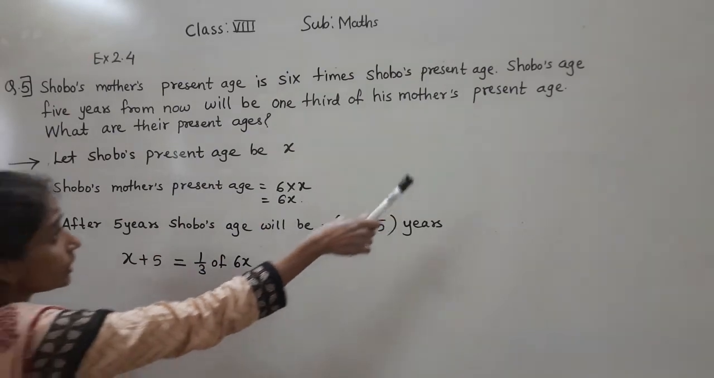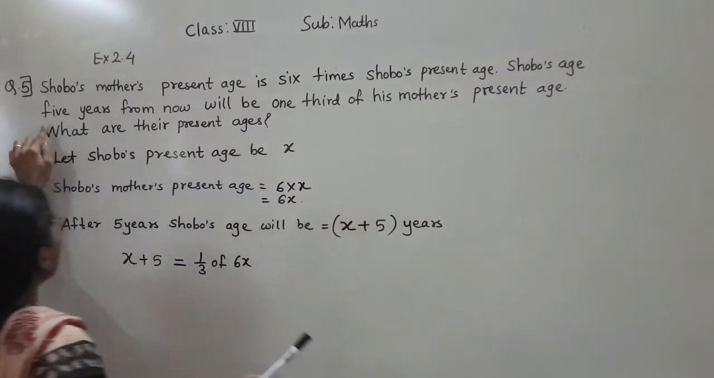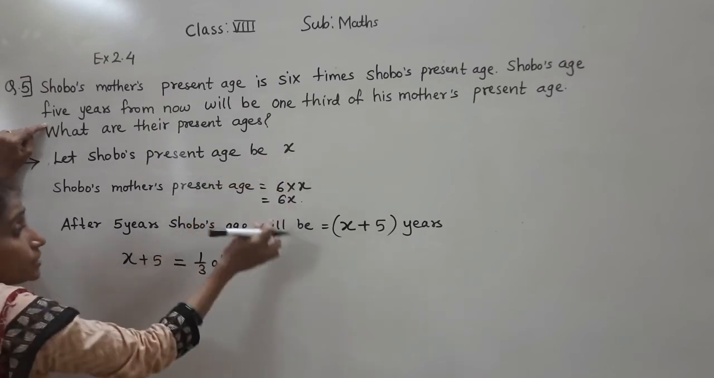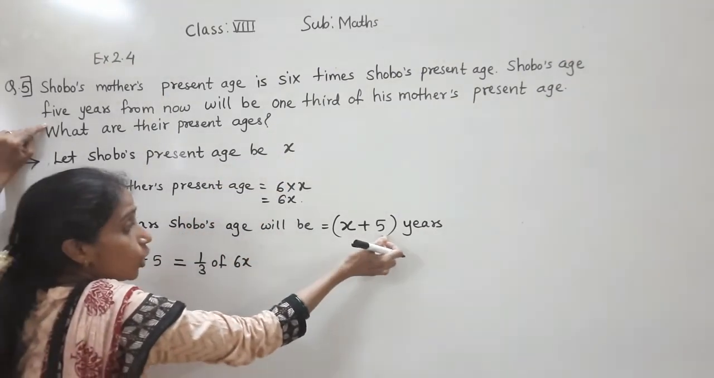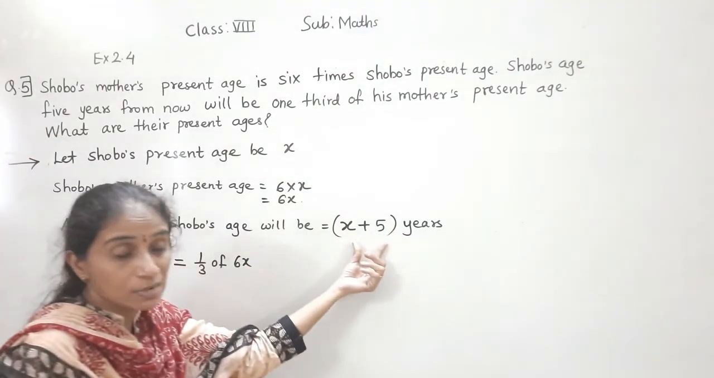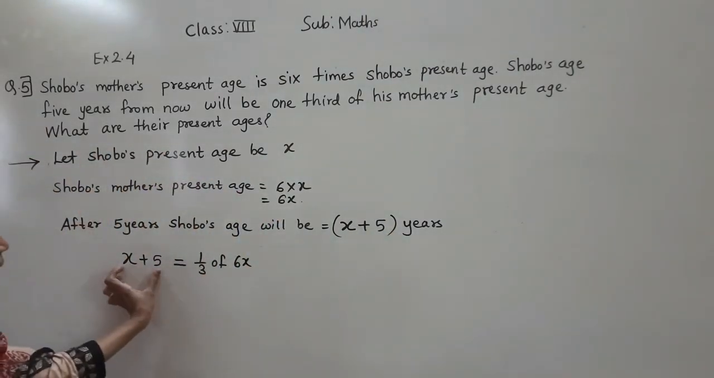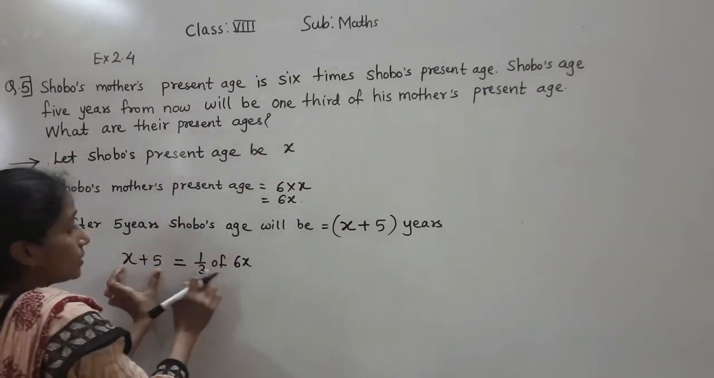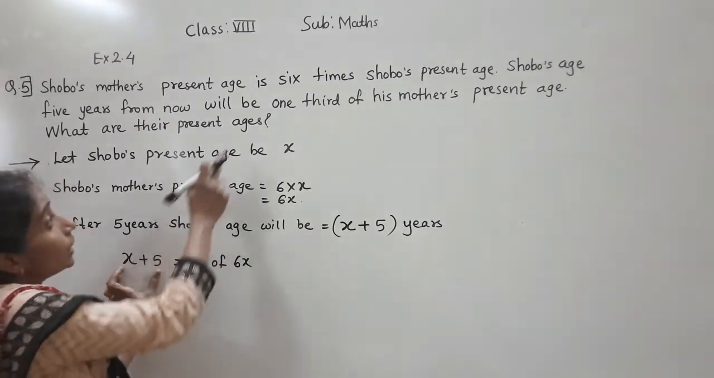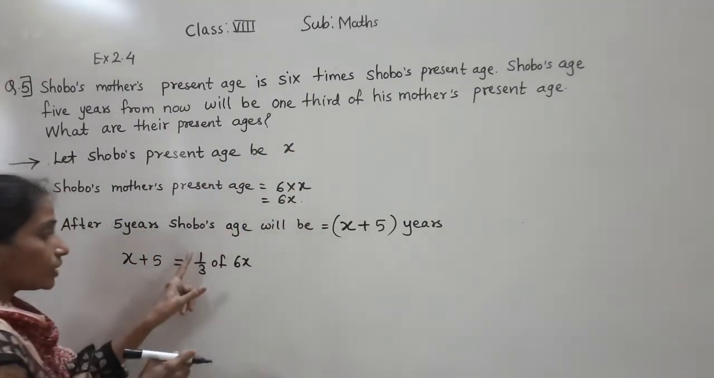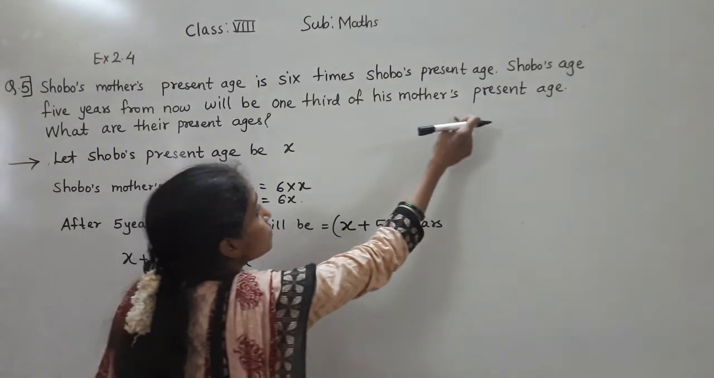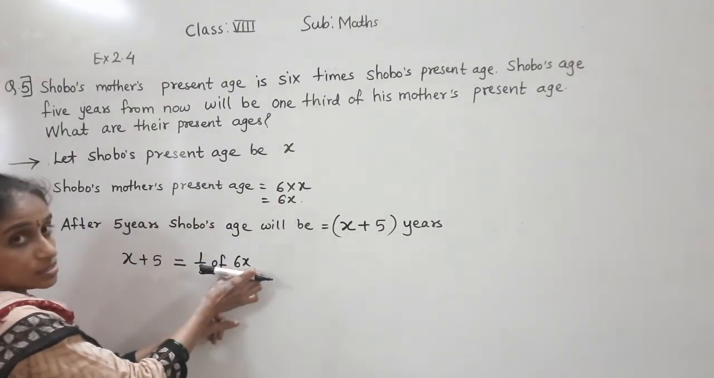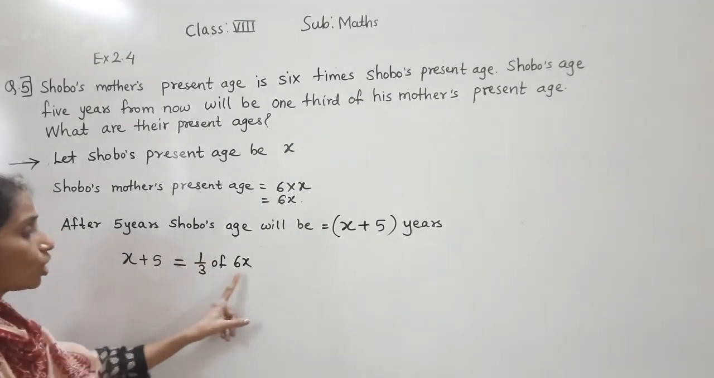Again, see what is given. Shoboz's age 5 years from now. The present age is x, and from now means plus 5. So what we got is x plus 5. Okay, so that we have taken here, x plus 5, will be 1/3 of his mother's present age. Mother's present age is 6x years. So 1/3 of 6x.